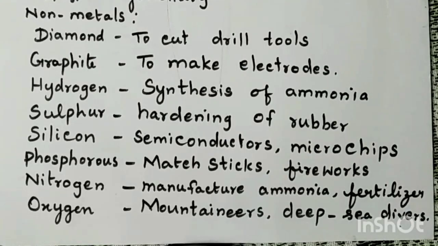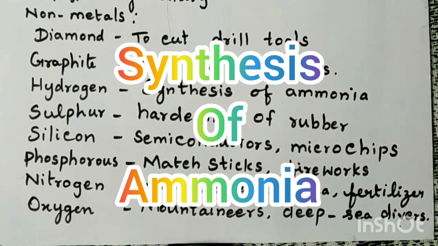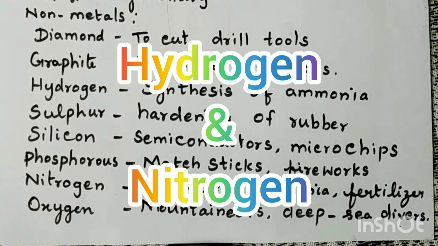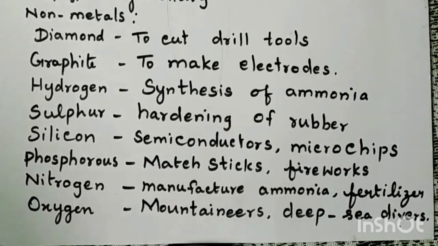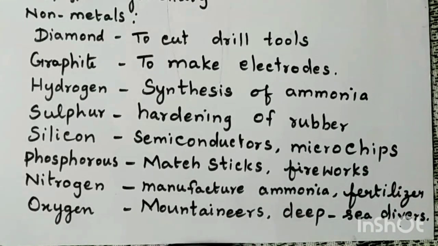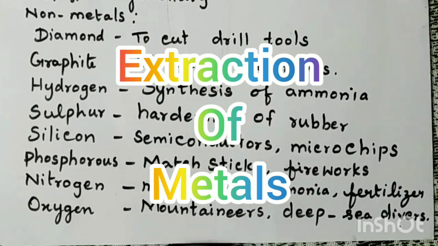First of all, the primary use of hydrogen is in the synthesis of ammonia. Which process is used for synthesizing ammonia? Haber's process. What are the gases used there? Hydrogen and nitrogen. So hydrogen is primarily used in the synthesis of ammonia. Then it is also used for making methyl alcohol. The second use of hydrogen is to make welding torches and in the extraction of metals.